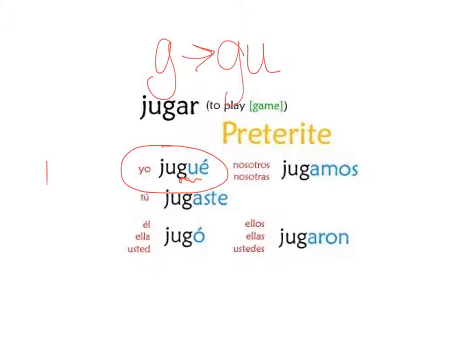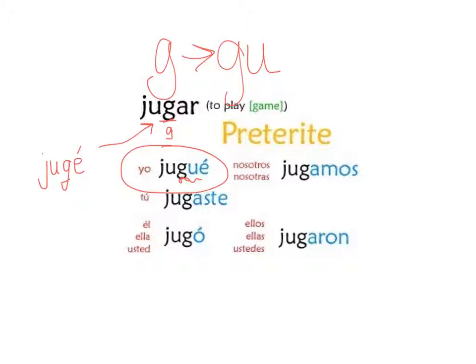And the thing is, in Spanish, if we don't put that U in there, GE would make a soft G sound like an H or a J, right? Like "jugé". That's not what we want, right? We want to maintain the original sound of our infinitive. Jugar has a hard G sound. So we add that U in there, and it becomes jugué. Not "jugé", because that's not a sound that we use in Español, but jugué.